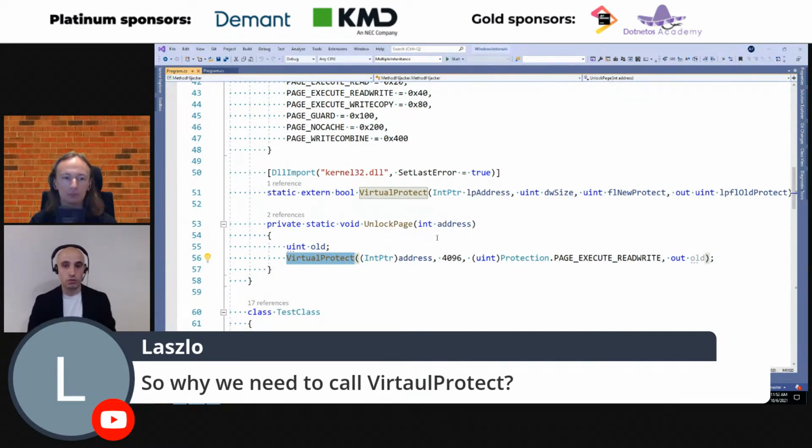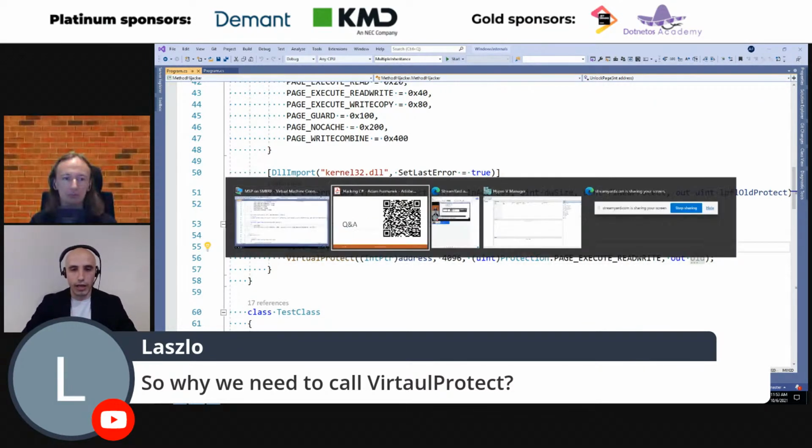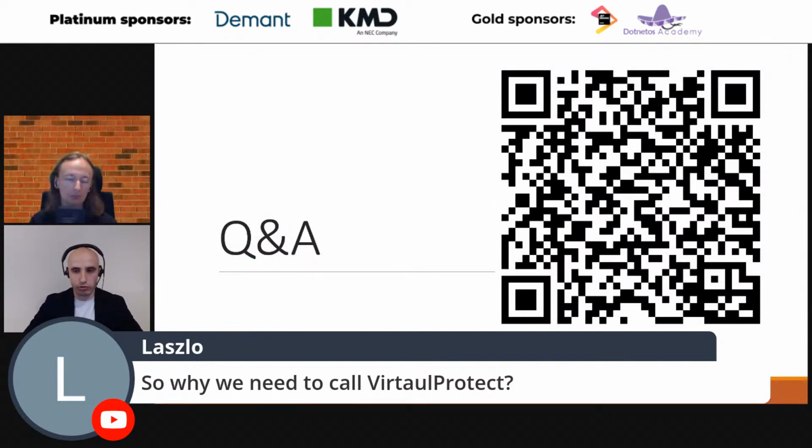And it's actually important to understand that not all platforms will allow you to do that. For instance, you cannot do that on gaming consoles, and that's why just-in-time compilation does not work over there at all, because it cannot generate the code dynamically. It needs to compile everything in ahead-of-time mode. But because we are running on x86, we are allowed to call VirtualProtect, and we can change the page of memory to be executable. That's why we call VirtualProtect.